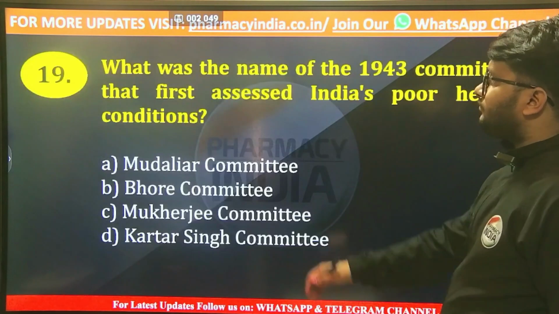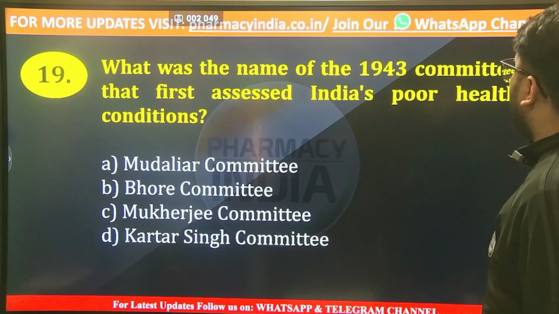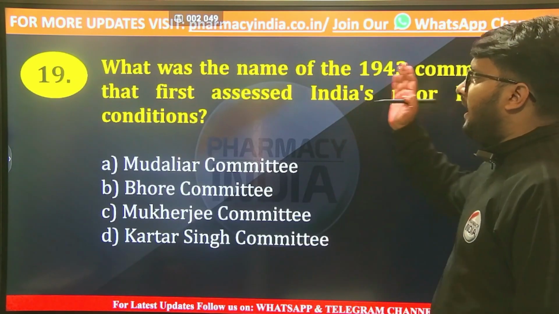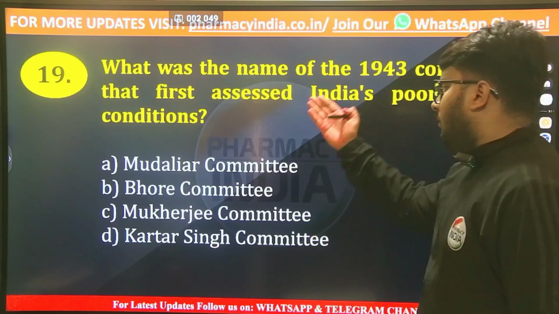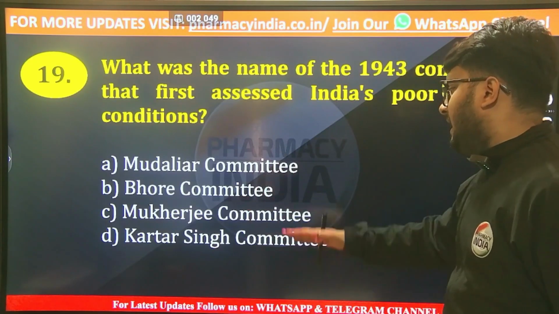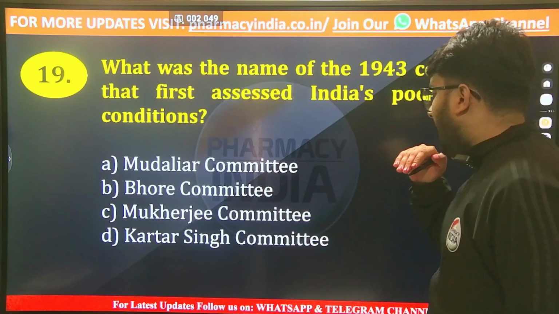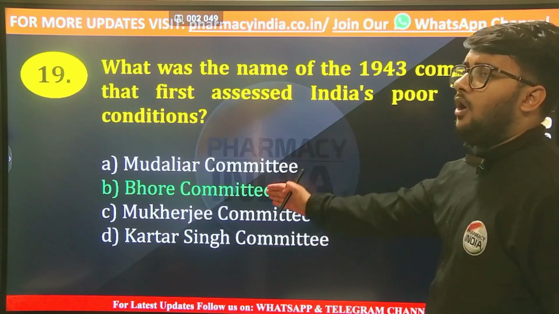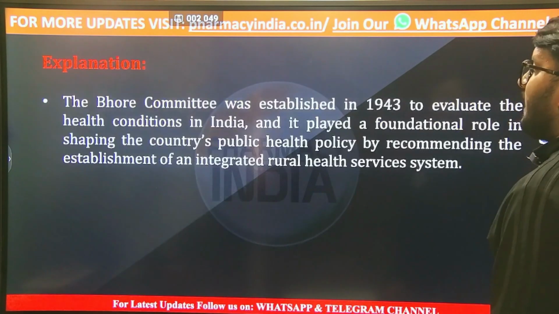The next question is what was the name of the 1943 committee that first assessed India's poor health conditions? The options are Mudaliar Committee, Bhore Committee, Mukherjee Committee, Kartar Singh Committee. And the correct answer is option number B, that is Bhore Committee.